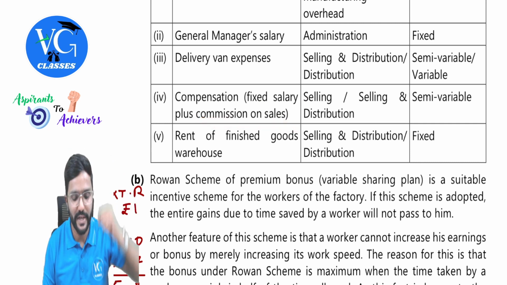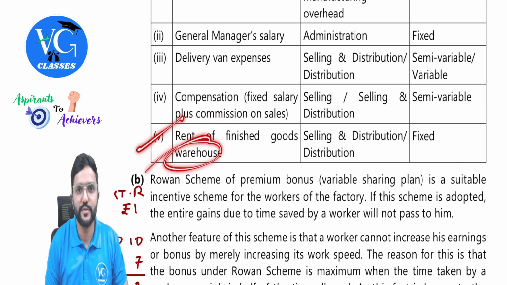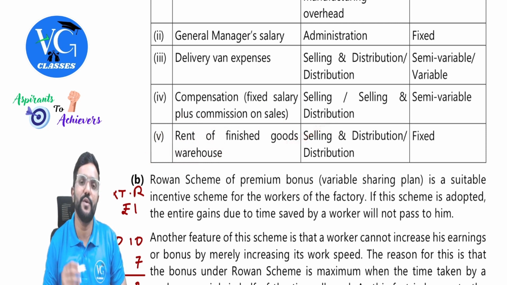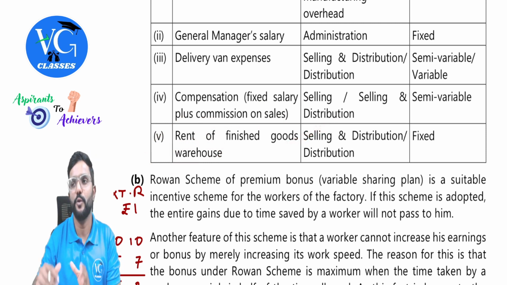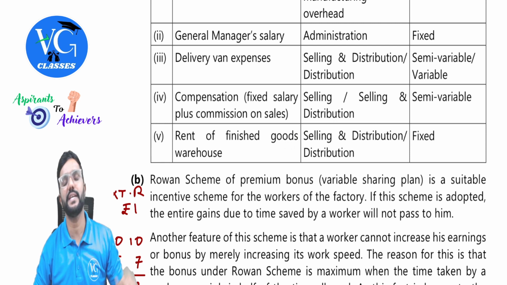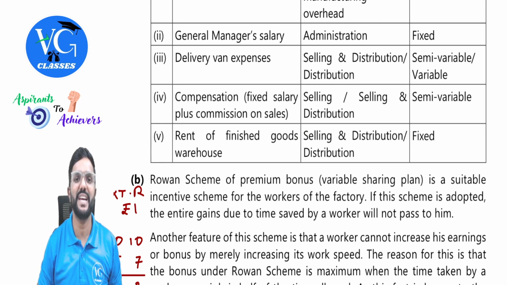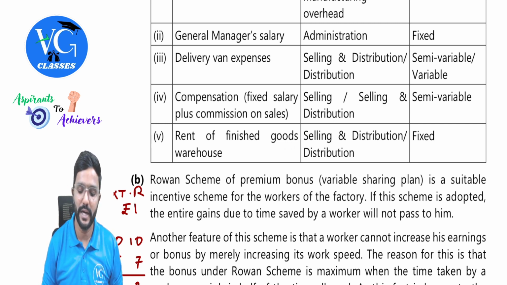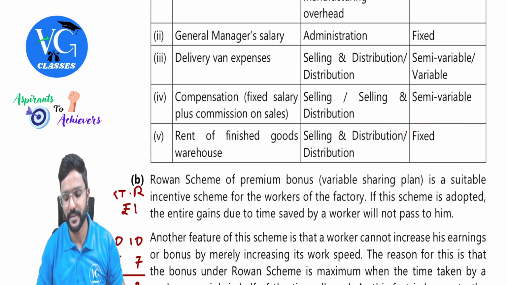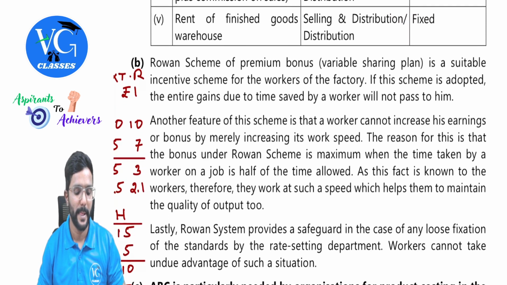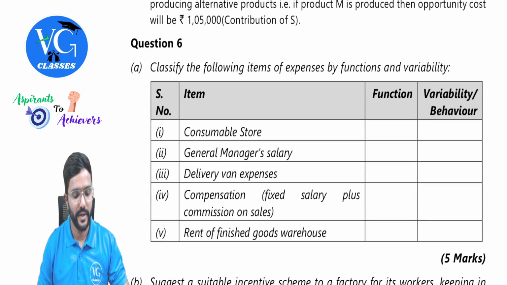Okay, sure. Next, rent of finished goods warehouse. It is a part of selling and distribution overhead because once the product is produced, any cost we incur to make it available to the customer is selling and distribution. So even for storage of finished goods, any cost, rent or warehouse charges will be a part of selling and distribution overhead, guys. And it will be fixed because the rent we pay is based on per month. Okay. A is done.